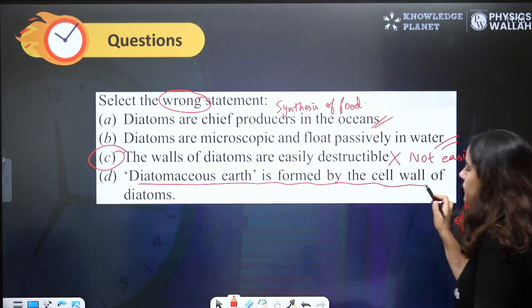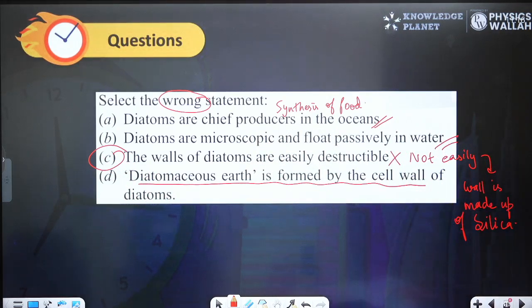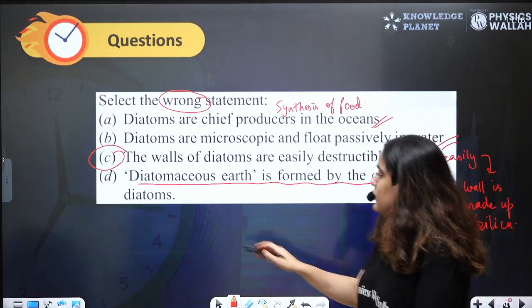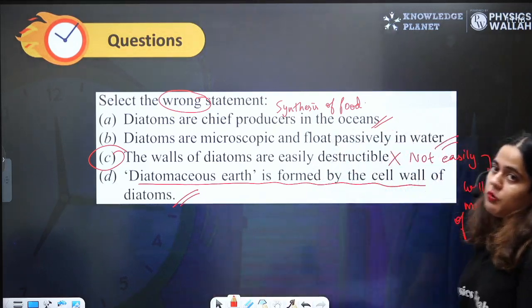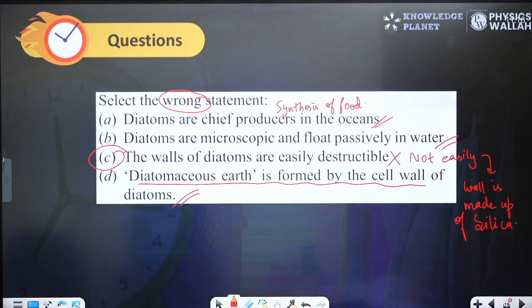Diatomaceous earth is formed by the cell wall of diatoms. Yes, I told you, whenever the diatoms die, their silica gets deposited, and over the years we get a product known as diatomaceous earth. So the third option will be our answer. The third statement is incorrect. The walls of diatoms are not easily destructible.